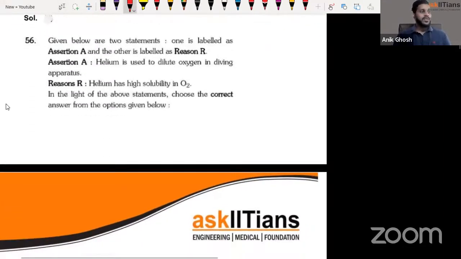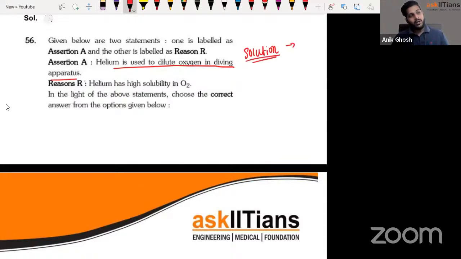Coming to the next one, given below are two statements, again another assertion reason question, guys. As we predicted, there are a lot of assertion reason questions this year. Helium is used to dilute the oxygen. From where is this question coming? This question is coming from the solutions chapter. In the solutions chapter, if you go to the uses of Henry's law, over there you'll be able to see this section is discussed. So, guys, helium is definitely used with oxygen in order to dilute it. That is correct, so this assertion is correct.